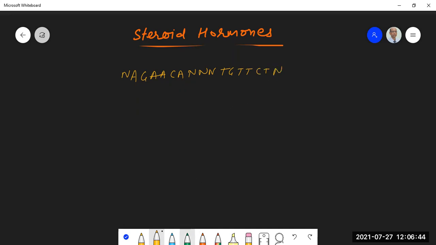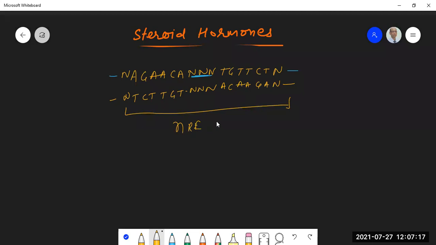Okay, so this is the spacer that I am talking about, any nucleotide. And then on the other side, you will have A, C, A, G, A. Like this. So this is HRE, hormone response element for glucocorticoid hormone.